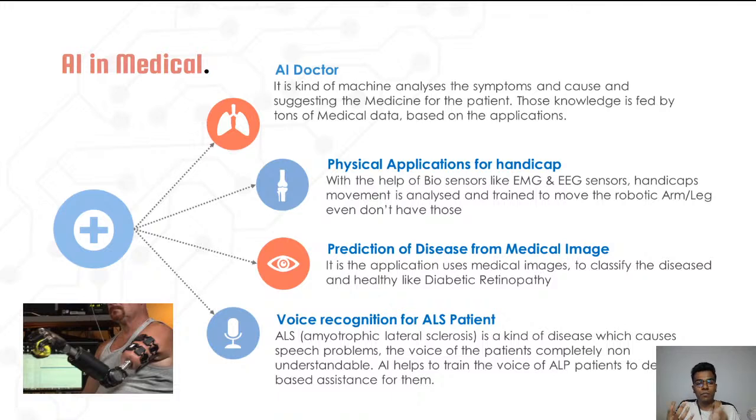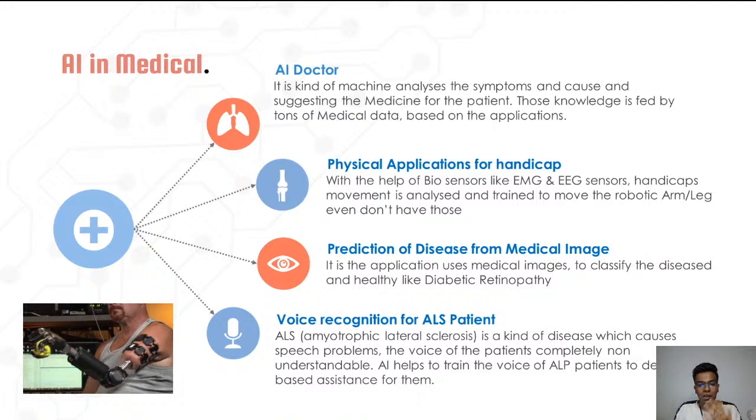And with the help of that, we can create a robot like the one which is present here. So whenever the person does the same activity, they'll get that feedback and pass it to the controller which is present in that prosthetic arm. Okay, that is the second idea. So that's the second idea for physical application for handicapped people.